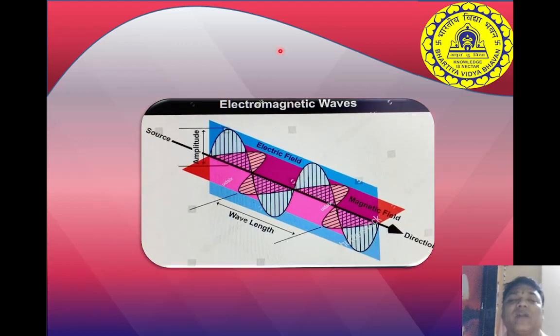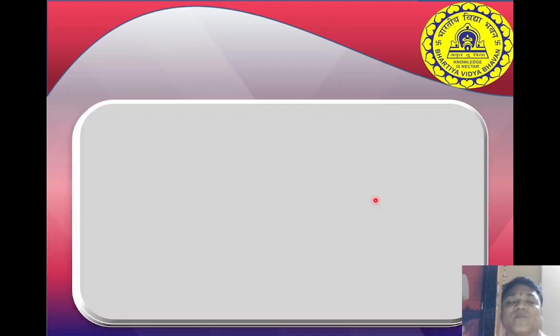Here also you can see one more diagram of an electromagnetic wave. The direction is given by the black arrow. The electric field is in blue color and the horizontal direction is the magnetic field. This is the source. This is the wavelength.